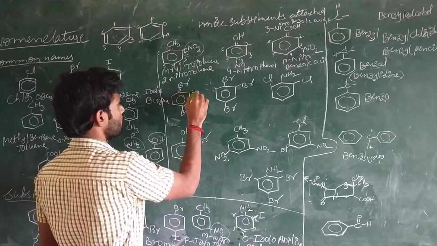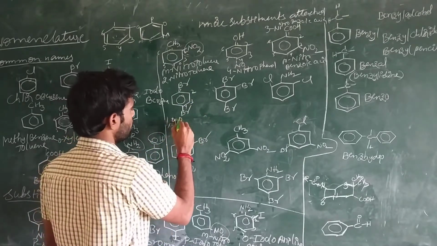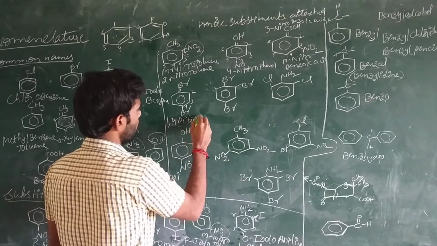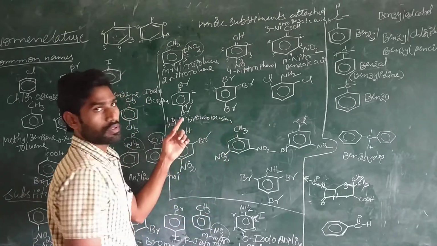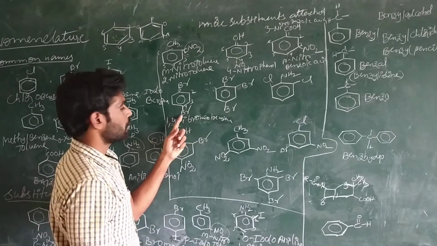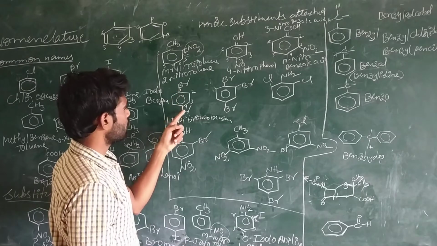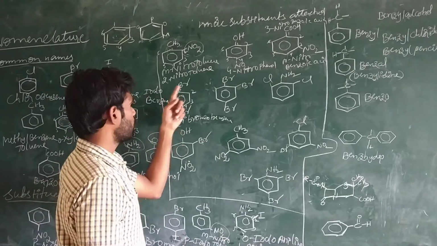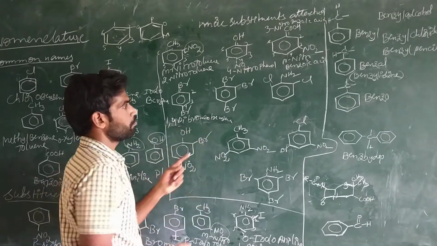At one position, 1,4-dibromobenzene. In accordance with the numbering, at the first position and fourth position we have the bromine, and both are the same groups. That's why 1,4-dibromobenzene.